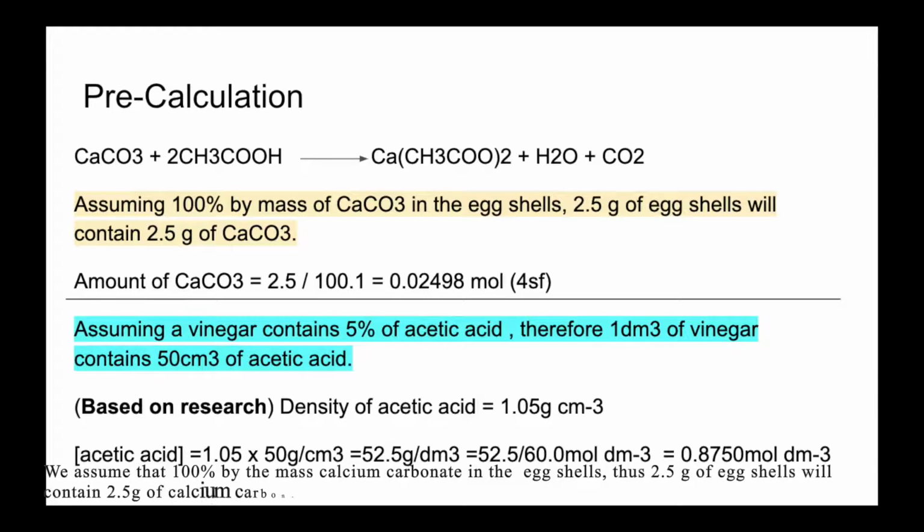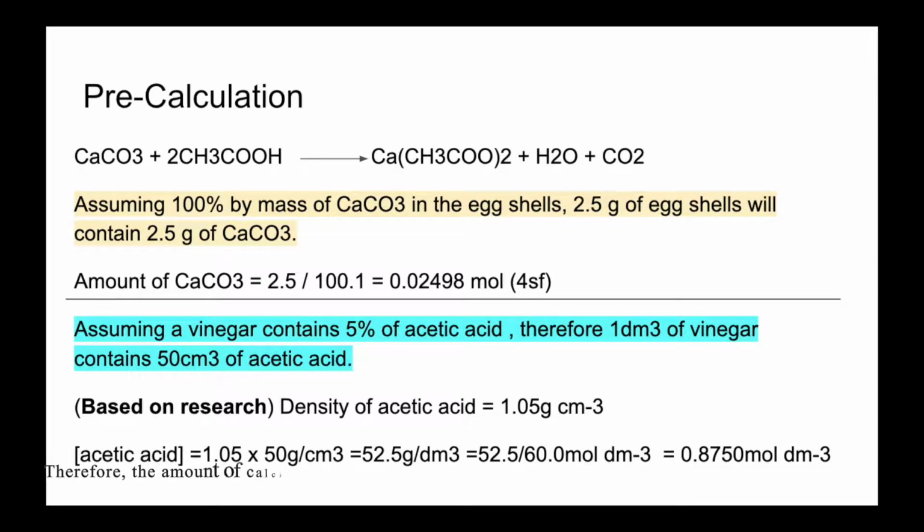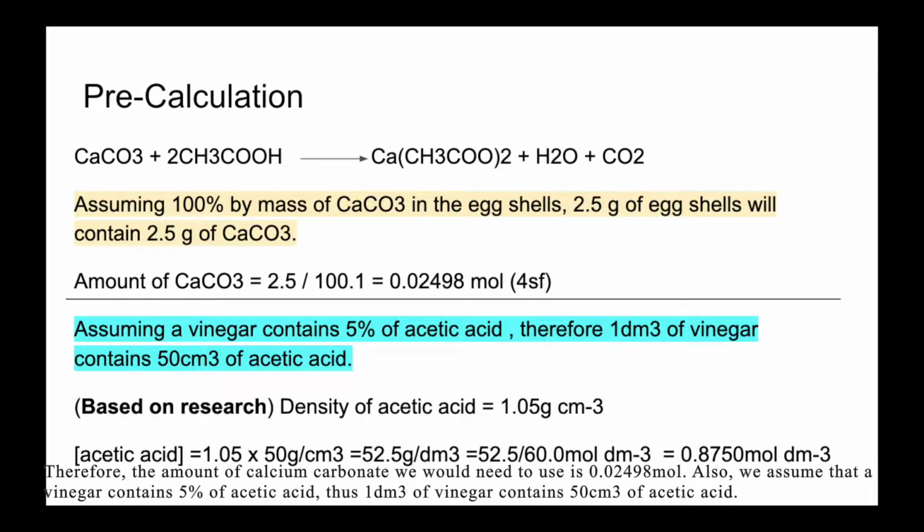We assume that 100% by mass of the eggshells is calcium carbonate. Thus, 2.5 grams of eggshell will contain 2.5 grams of calcium carbonate. The amount of calcium carbonate we will need to use is 0.02498 mole. Also, we assume that the vinegar contains 5% of acetic acid. Thus, 1 dl of vinegar contains 5 cm3 of acetic acid.